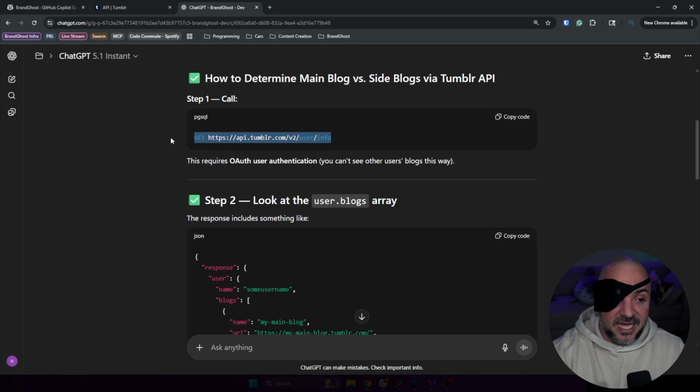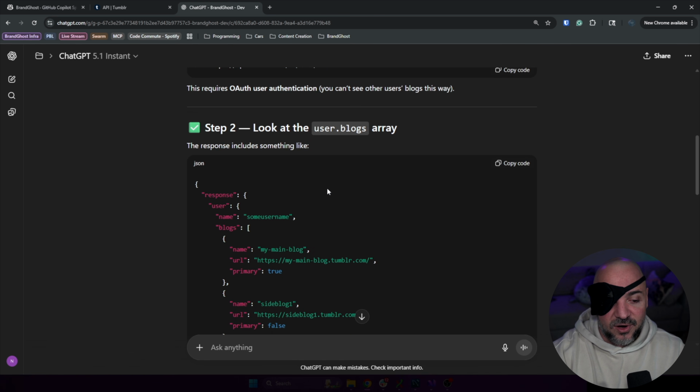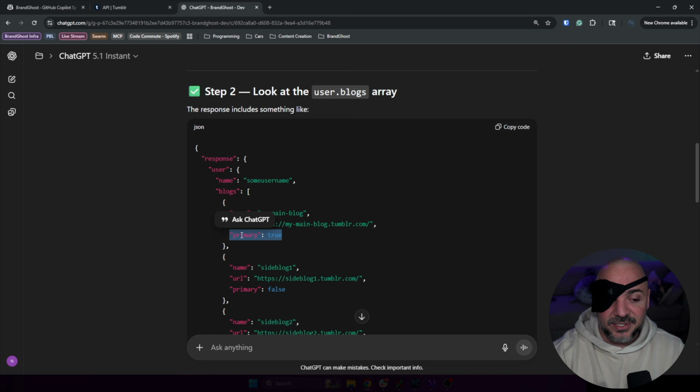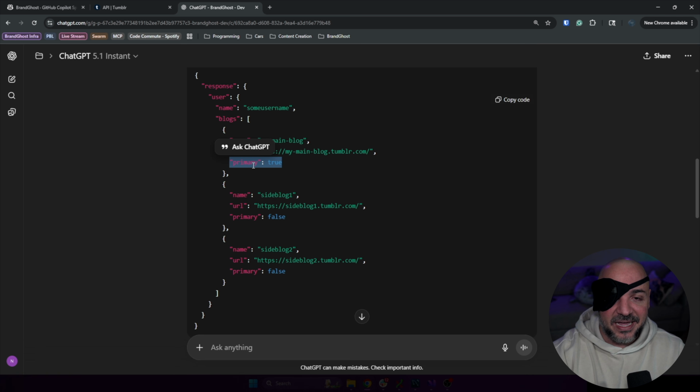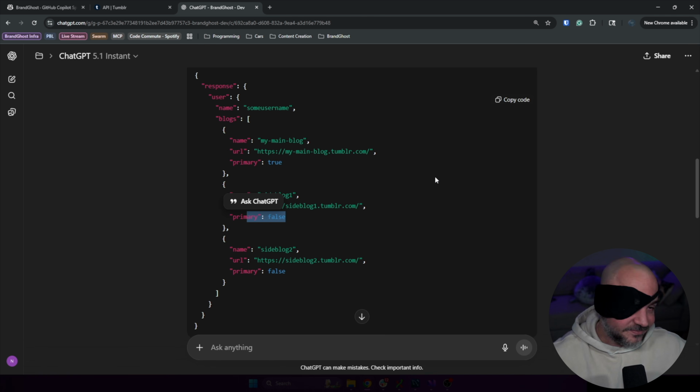So it says, here's the API, and I'm like, okay, I know we call that, but it literally does give us a list of blogs, and it said it doesn't have a flag, but it kind of does, right? It says is primary true, and then all the other ones are false.